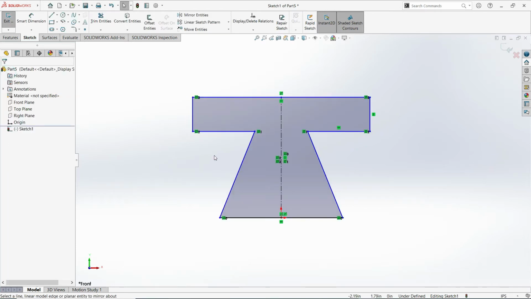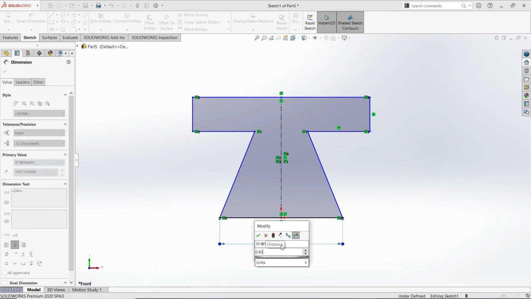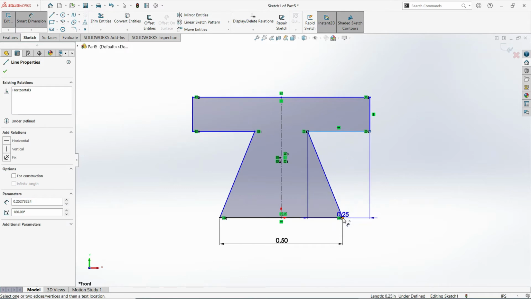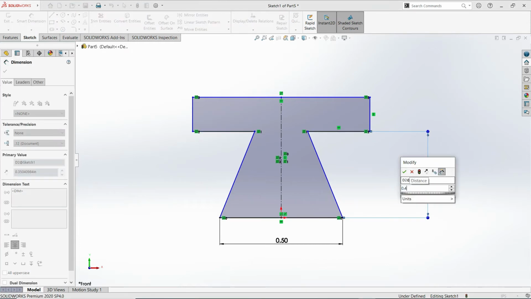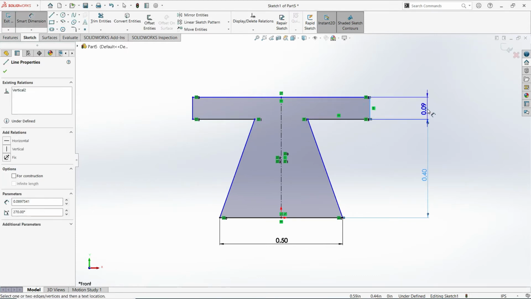Now let us provide the dimensions. Smart dimension. So let's say the base. Okay, it has a dimension of 0.50 inches. Okay, and then let's say this endpoint here, or this line, and then the corner here, or this line. Okay, so let's say this is 0.40, then this is 0.2.